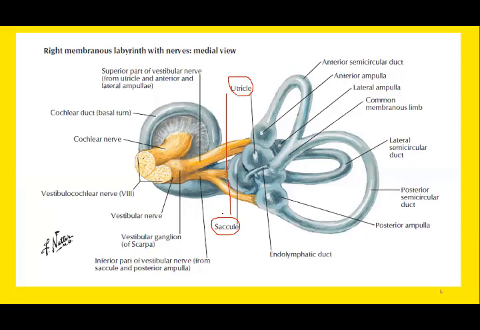So they contribute to the maintenance of static equilibrium. On the other hand, the semicircular canals and the semicircular ducts contribute to the maintenance of dynamic equilibrium, or you can say angular acceleration. So linear acceleration for utricle and saccule, angular acceleration for the semicircular canals.